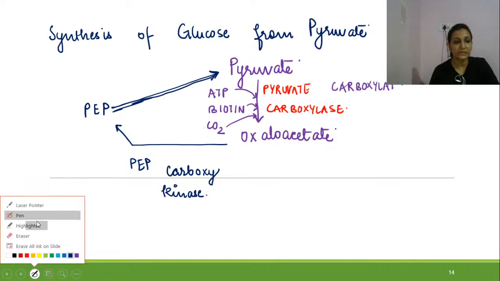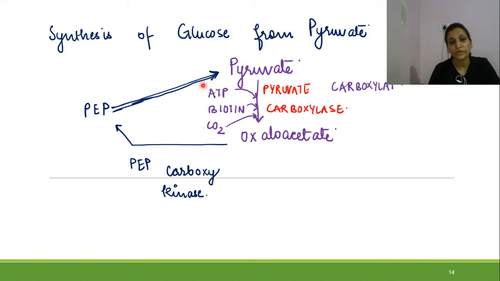Let me take the laser pointer. So here if you can see, the formation of phosphoenol pyruvate into pyruvate is a non-reversible reaction. But phosphoenol pyruvate is formed from pyruvate by the formation of oxaloacetate in two steps. In the first step, there is use of pyruvate carboxylase, and in the second step, there is use of phosphoenol pyruvate carboxykinase, right?